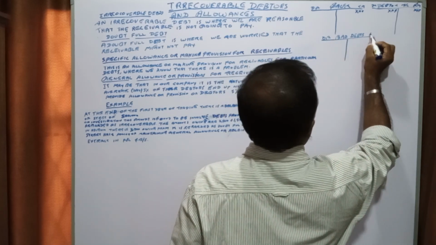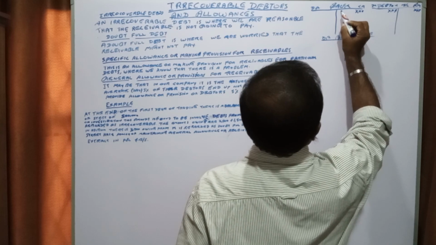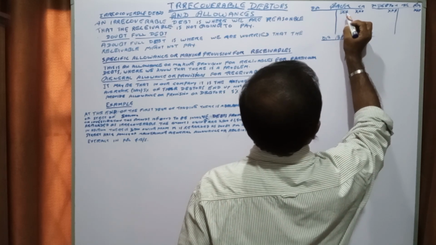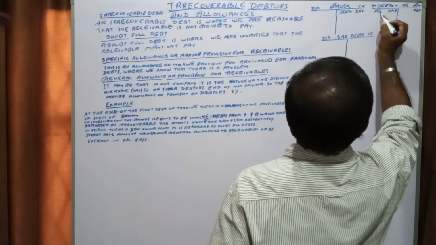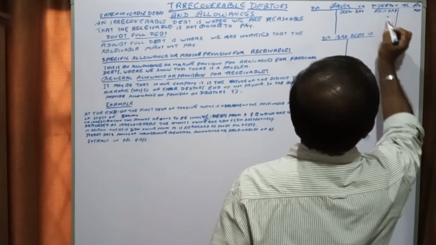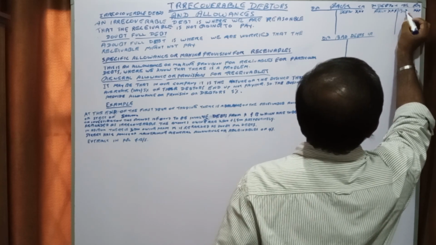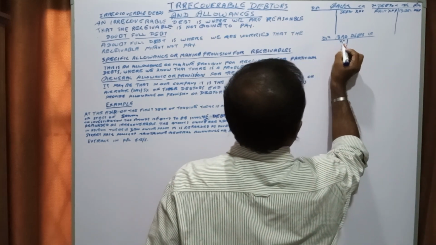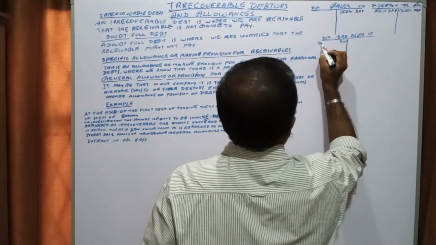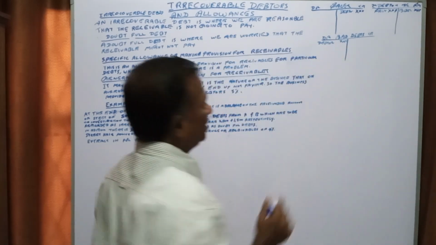Debit and credit. Here we will say debtors. Here we say sales. This one is bad debt. Here we will say debtors, because this is the bad debt.